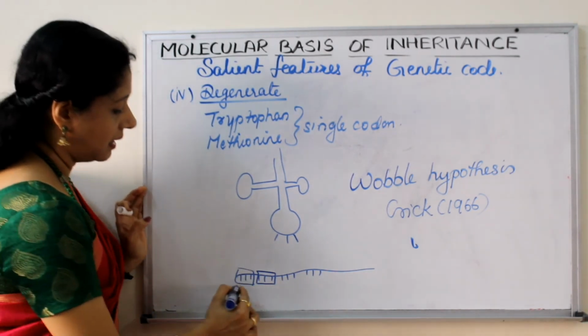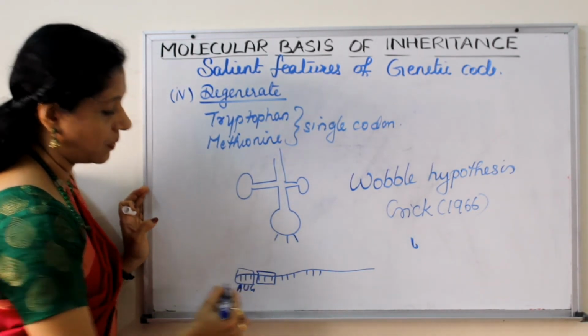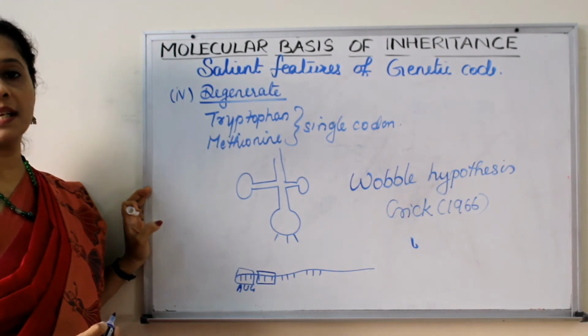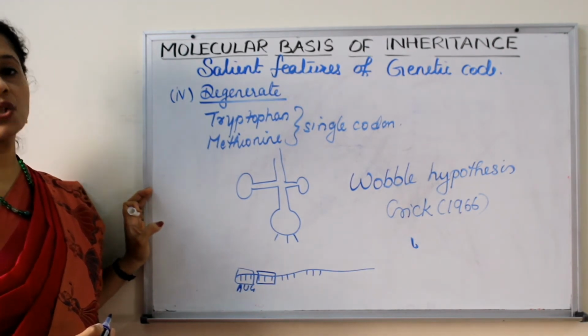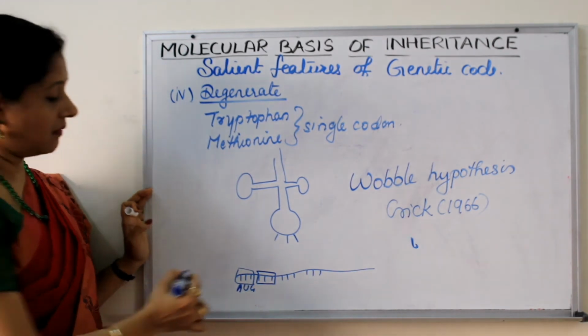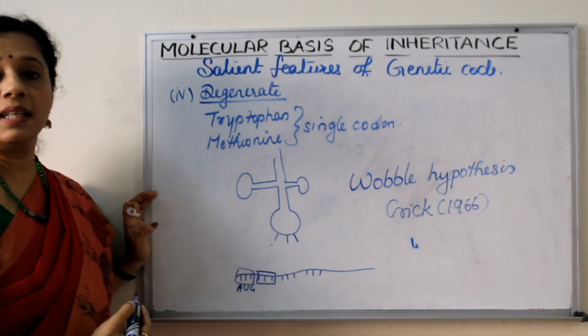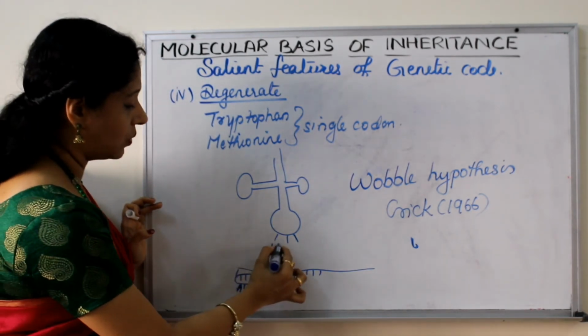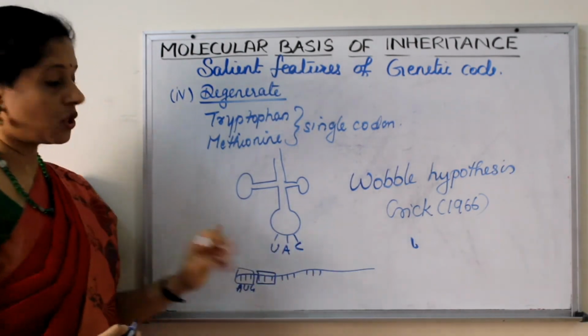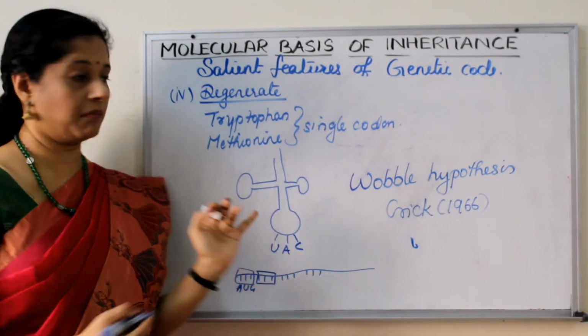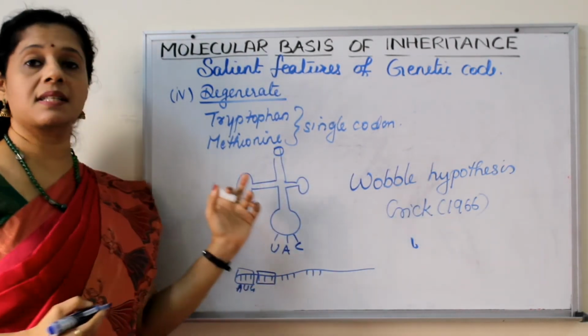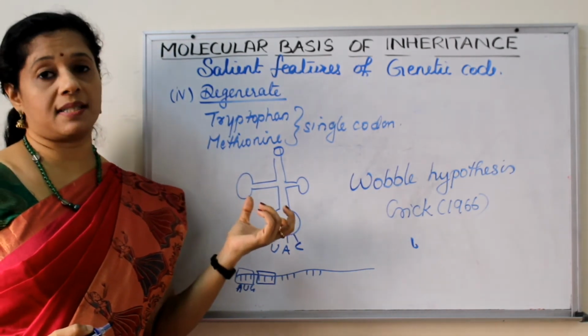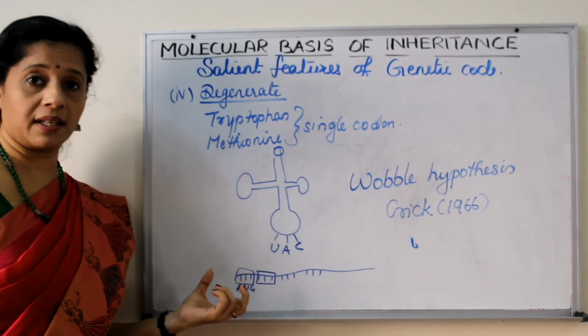For example, here it is AUG, right? What is that? The start codon. So the start codon AUG will have its anticodon on the tRNA. AUG will become UAC. So this can bring methionine, because we know methionine is the first initial amino acid, right? So it can be brought here.